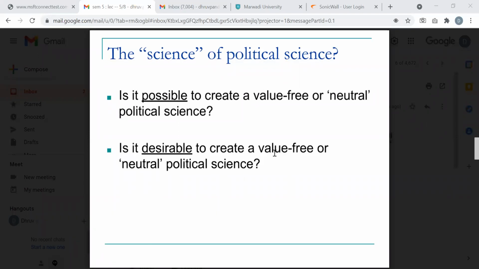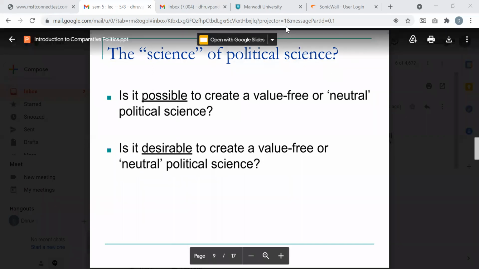So these two questions are the possibility and the desirability of creating a neutral political science, or what we are also calling value free. Value free, we are not giving it any value, good or bad.